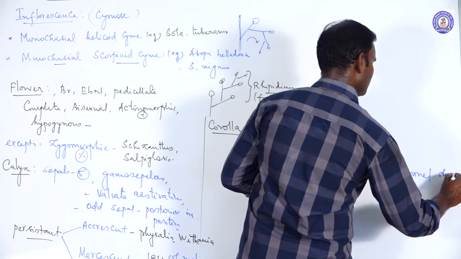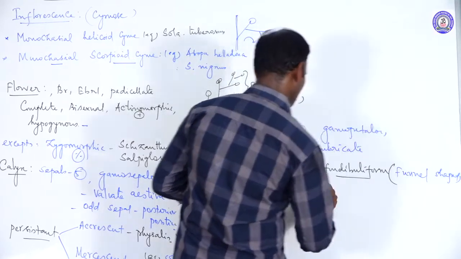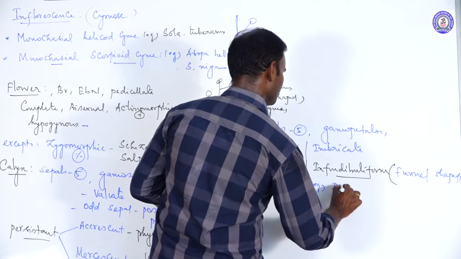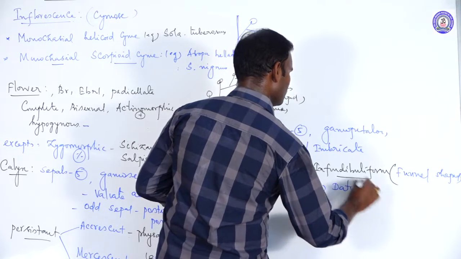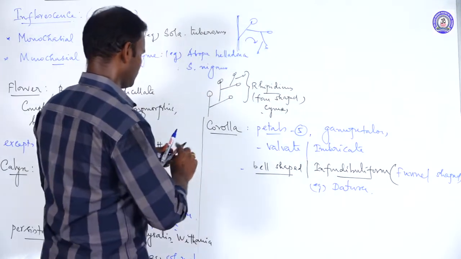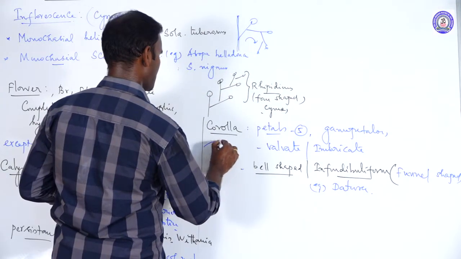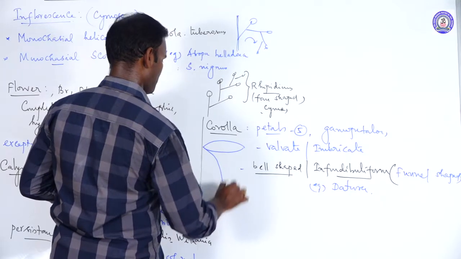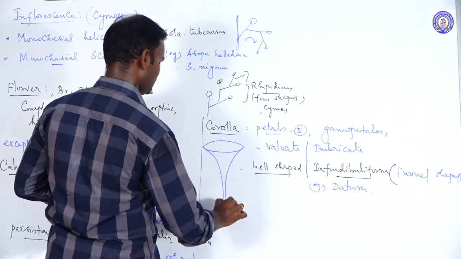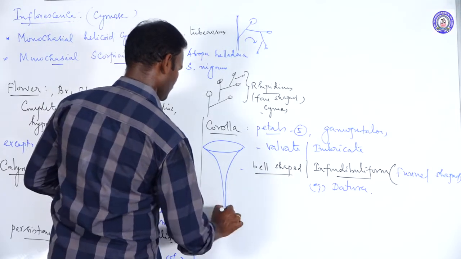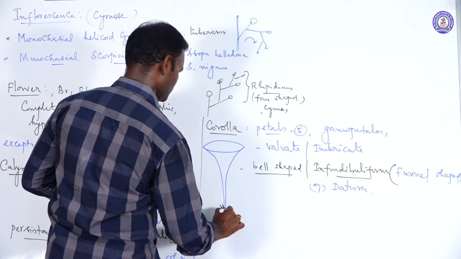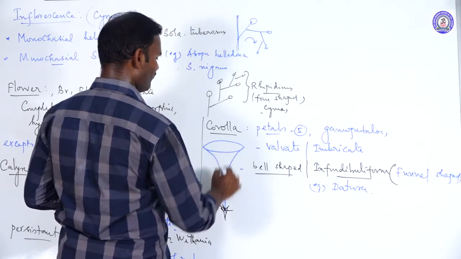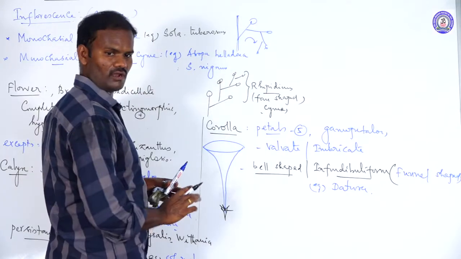Funnel shape. For example, Datura. Petals of Datura are funnel-shaped. Corolla, funnel-shaped or bell-shaped.